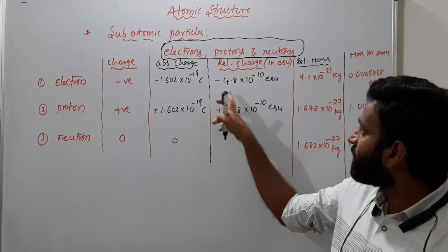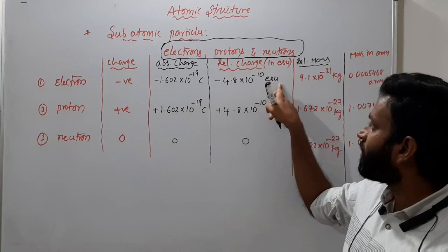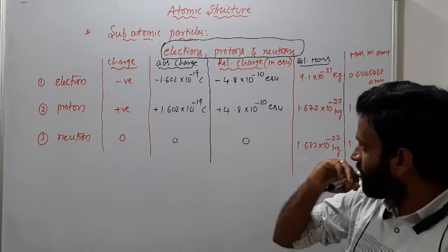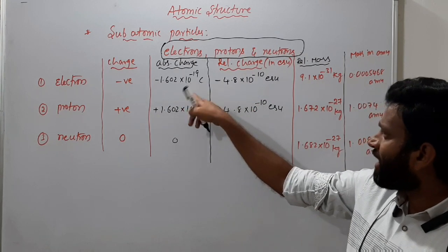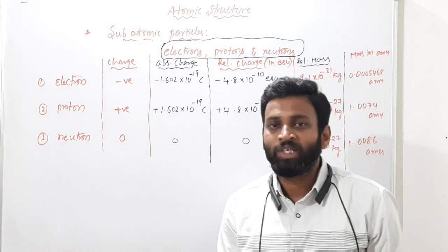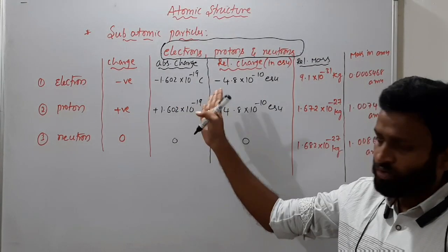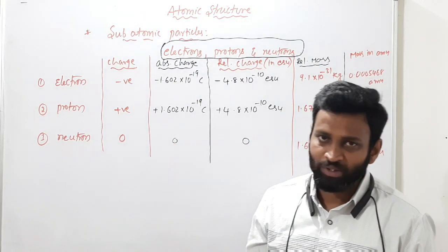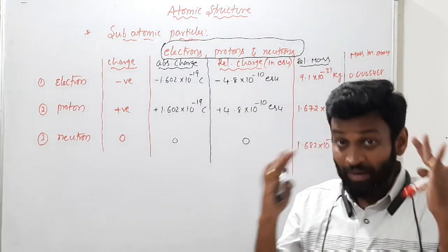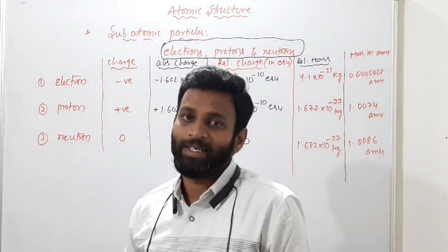So you have it in ESU, which means electrostatic units. That's called relative charge. Very important, in ESU. And absolute charge, both are very important. We will use them for different kinds of concepts like dipole moment, and even in second year electrochemistry, there also the charge of 1 mole of electrons, how much, everything we will discuss. So you must know all these things, the values you must remember. That's why I have written all charges and their masses in one place.